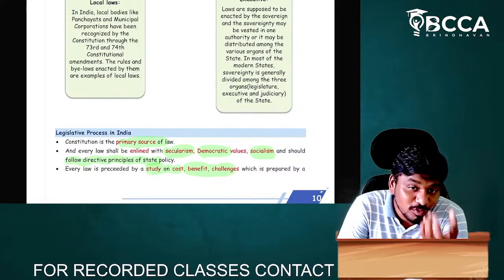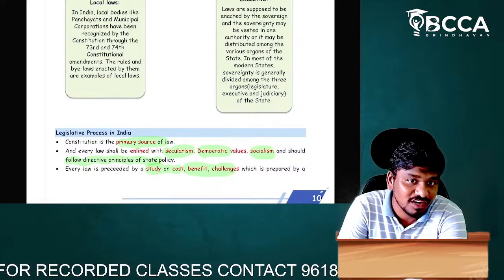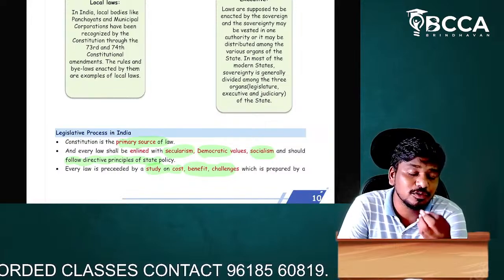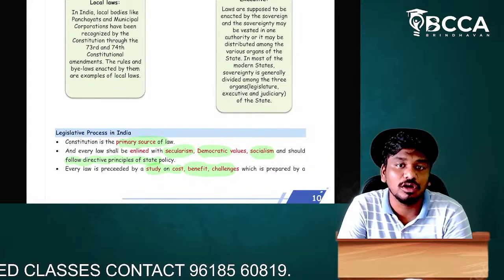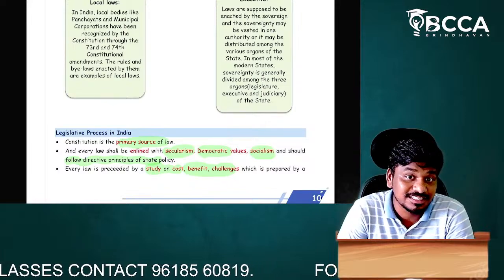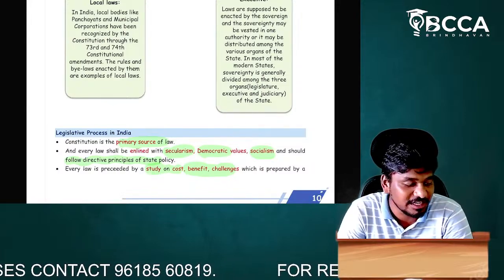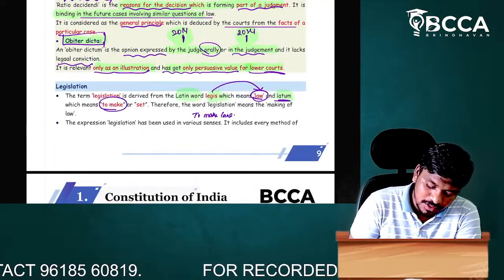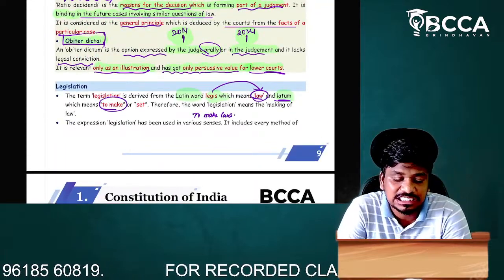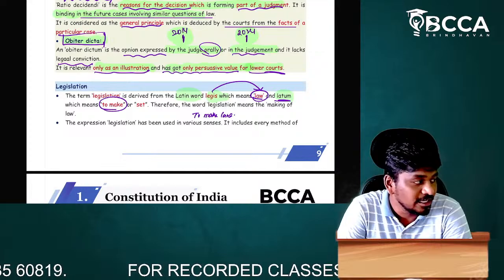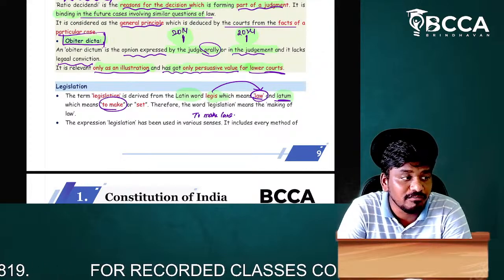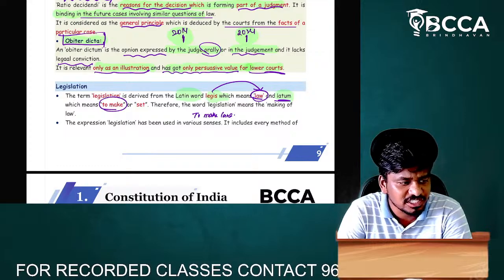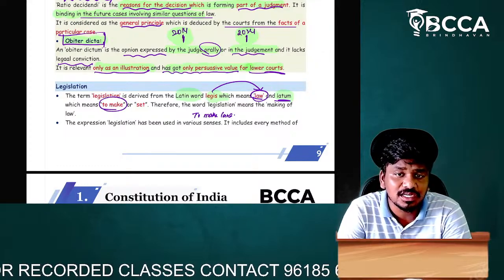If you want to make central acts, the power is given to Parliament. So in legislation, the power to make law is given to Parliament if it is a central act, and to the state legislature if you want to make a state act.